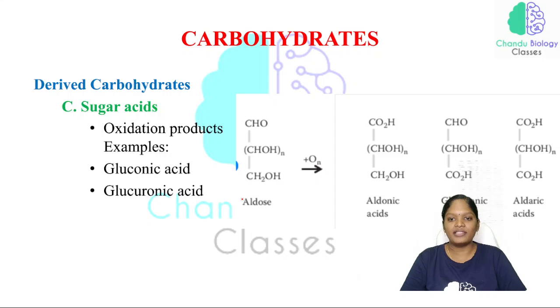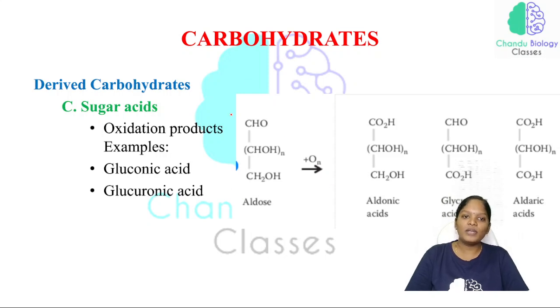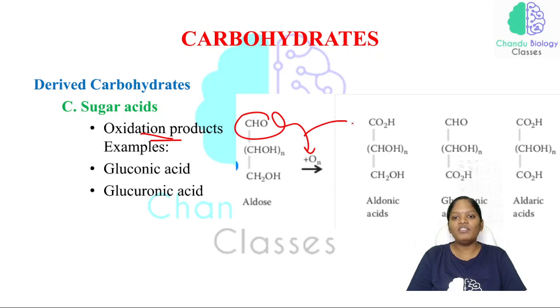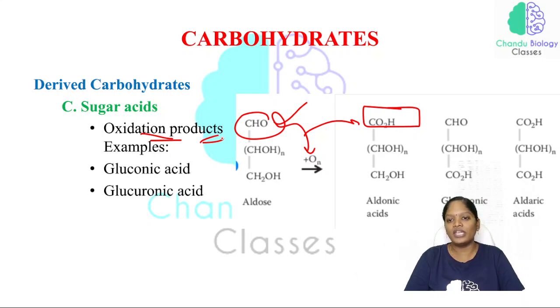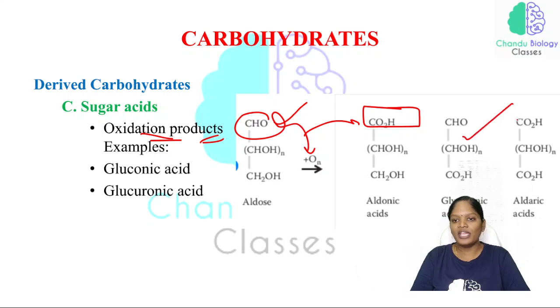Now the sugar acids. Just look at this picture. These are all the oxidation products, which means aldehyde on oxidation will be converted into acid. So on oxidation, we can get the sugar acid. The best examples will be gluconic acid and glucuronic acid.